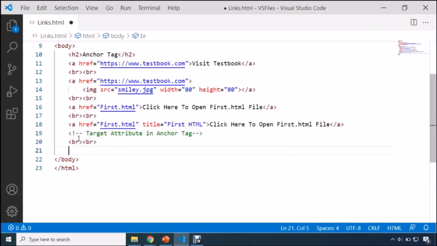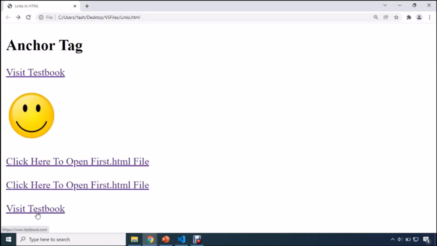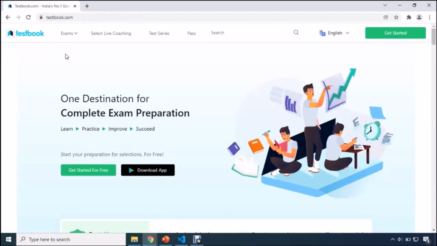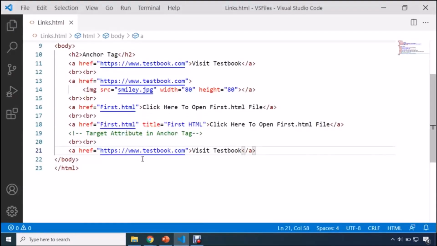So guys, here I will be using the tag. Okay, and I'm going to use the same piece of code. So I'll just copy it from here and I'll paste it. If you observe it carefully guys, the moment when you click on this visit test book, it will open the test book website in the same page. Observe it very carefully. The moment when I click on this visit test book, it will open testbook.com in the same page. But what if you want to open this testbook.com in a new tab? How you can do this?